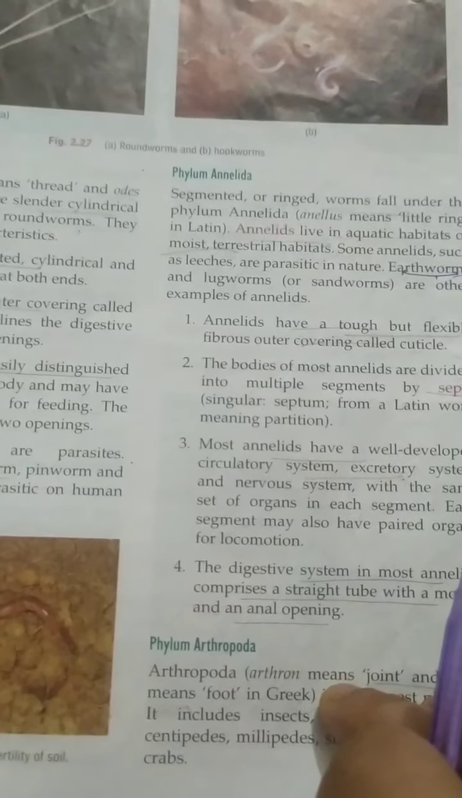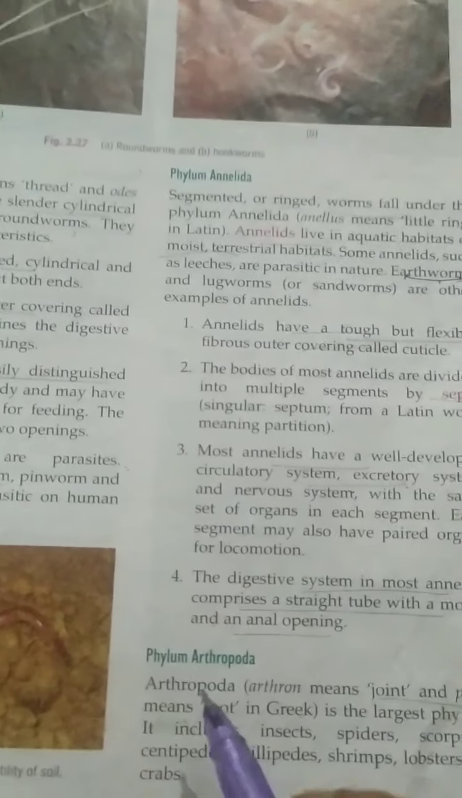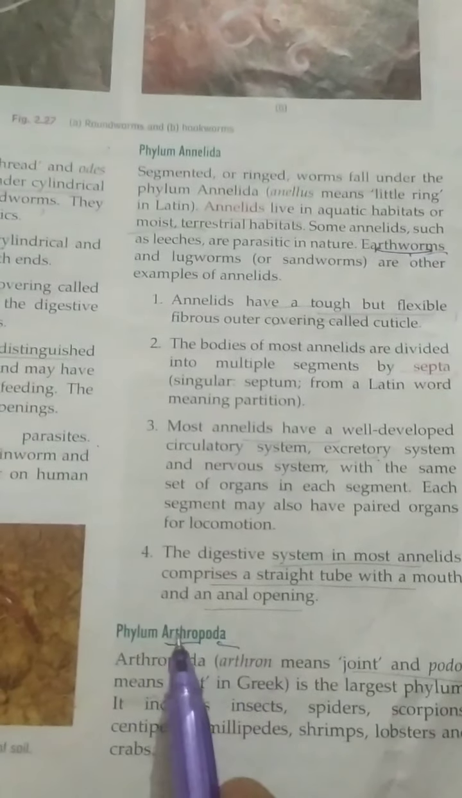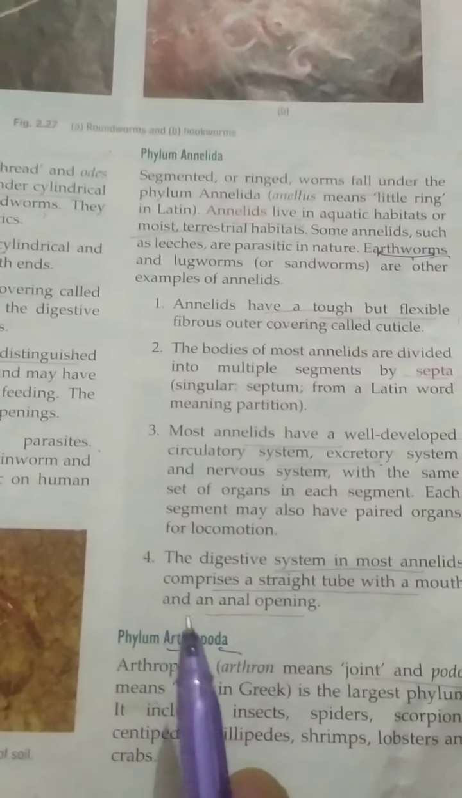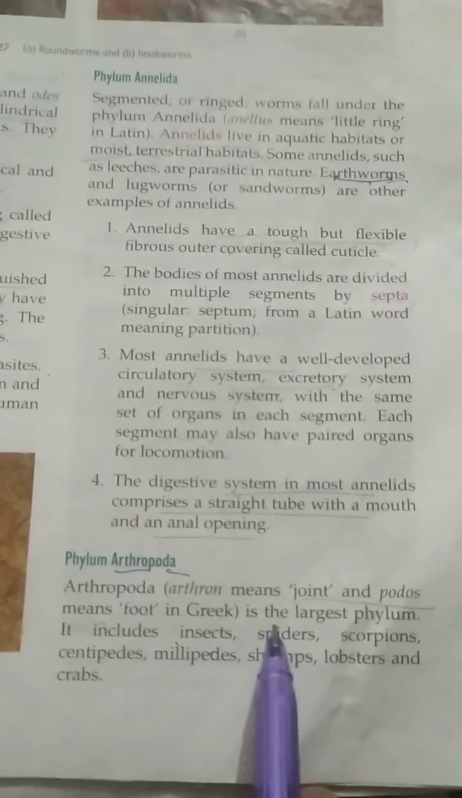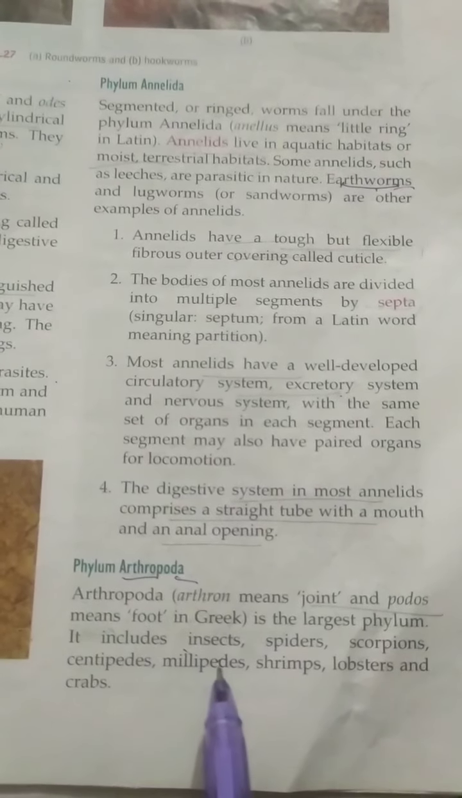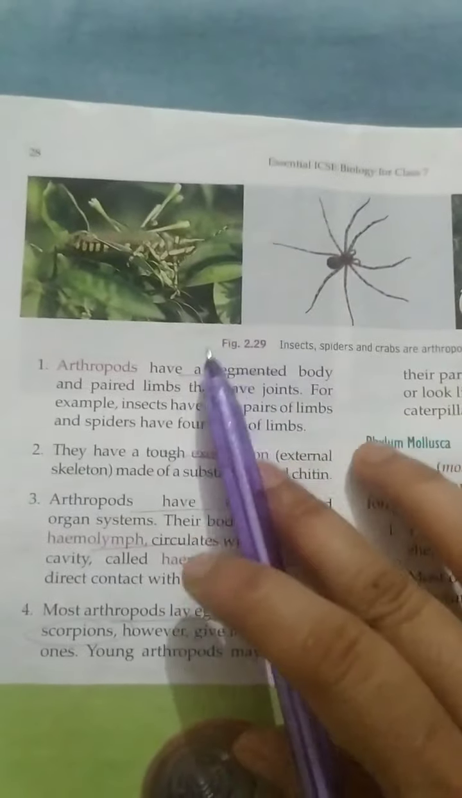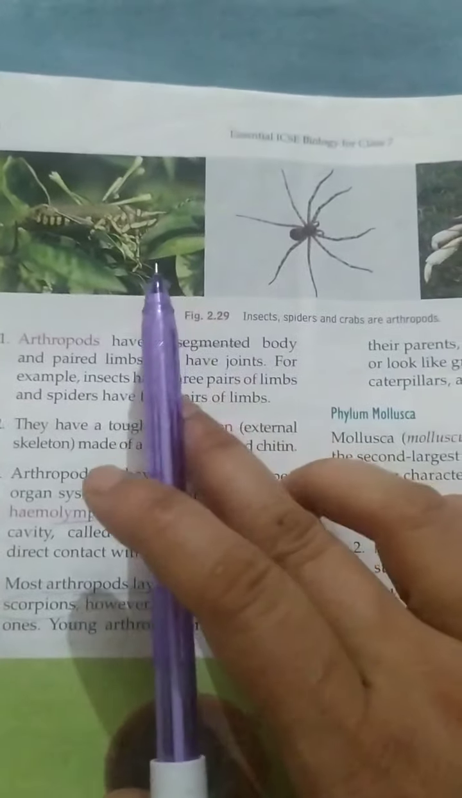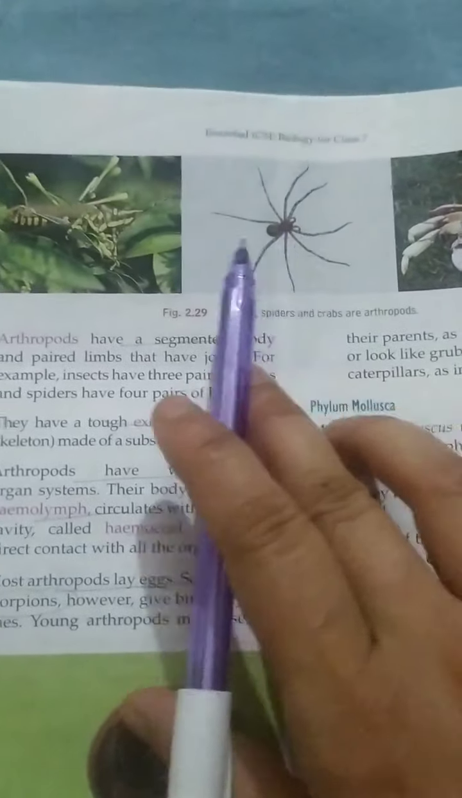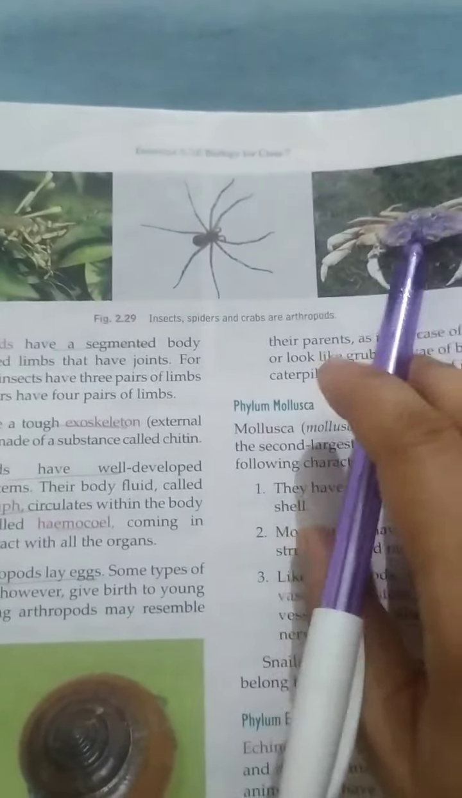Then the sixth phylum is the phylum Arthropoda. Arthro means joint and poda means feet. So Arthropoda means the organisms which have jointed feet, and they are the largest phylum. It includes insects, spiders, scorpions, centipedes, millipedes, shrimps, lobsters and crabs. They all come under the arthropods. So arthropods, you have seen the insects, for example, spiders, crabs, these are examples of arthropods.